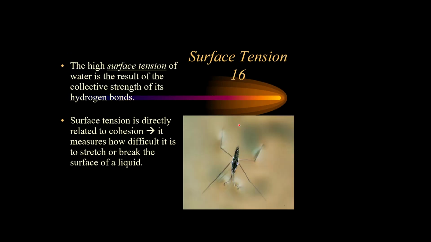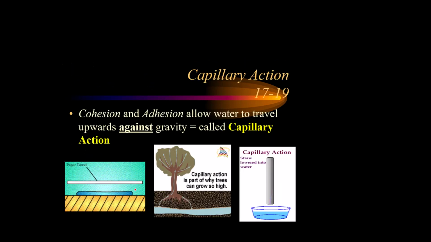So these two properties allow for some cool things. Like I said, high surface tension on water as a result of the hydrogen bonding. Surface tension is more directed towards cohesion than adhesion. So if I have a little cup of water, we've probably all done this, you fill it up and almost overfill it, but it has this little bubble on top. Okay, that is the cohesion of the water adhering to itself. We'll do a lab with all these so we can have a better visual context for them.